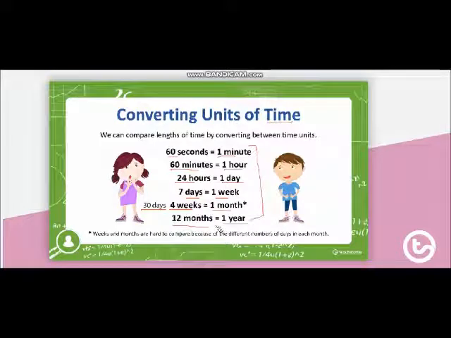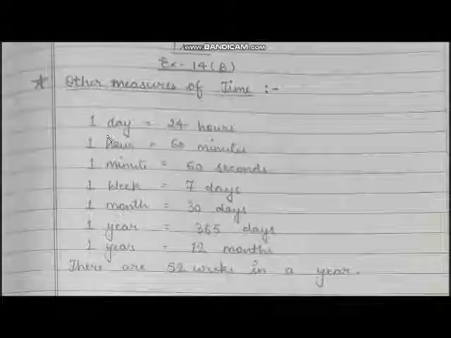There are some more terms: in 1 year there are 365 days, right? We all know that in 1 year there are 365 days. And on converting a bigger unit to a smaller unit, we always multiply these numbers, and from a smaller unit to a bigger unit we have to divide these numbers. जब भी हम bigger unit से smaller unit में convert करेंगे, we have to multiply the numbers, and when we convert smaller unit to bigger unit, we have to divide the numbers. Okay, so you have to remember these.